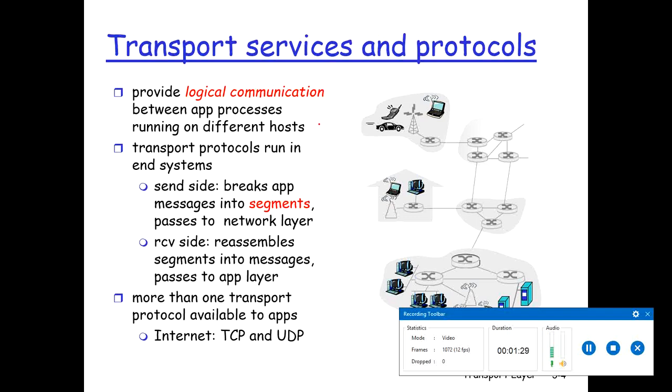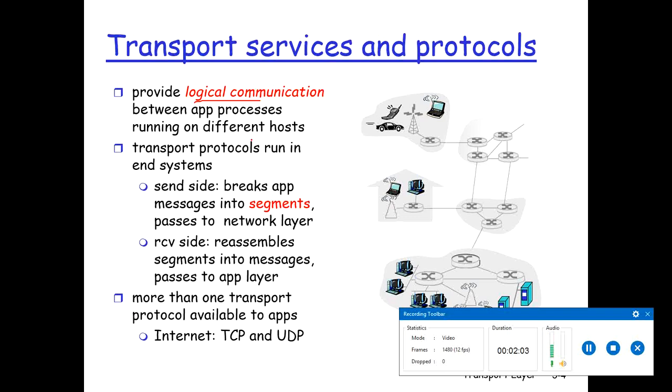Let's first talk about transport layer services and the protocols. The transport layer provides logical communication between application processes which are running on different hosts. What do we mean by logical communication? It means that from an application's point of view, it looks as if the hosts running the processes were directly connected.